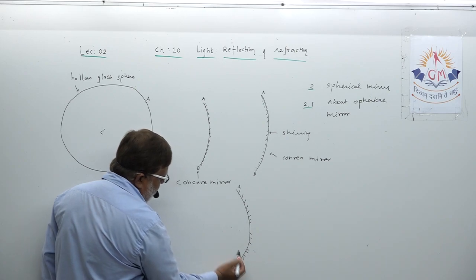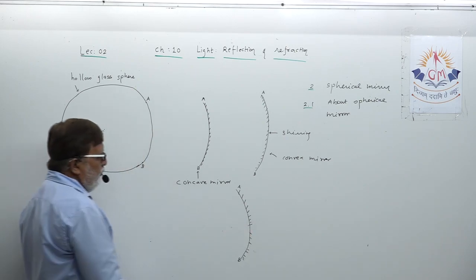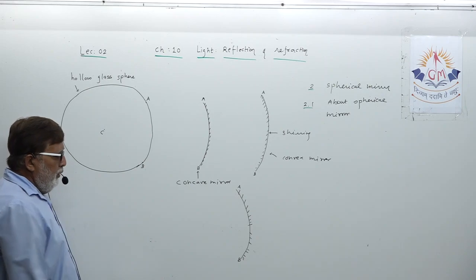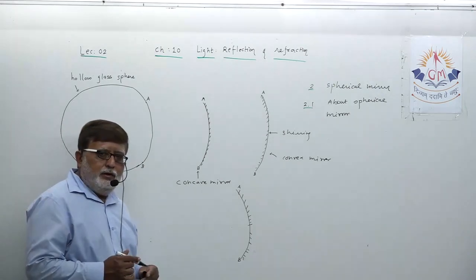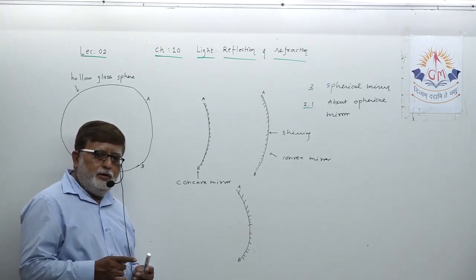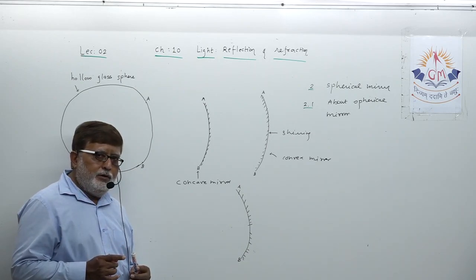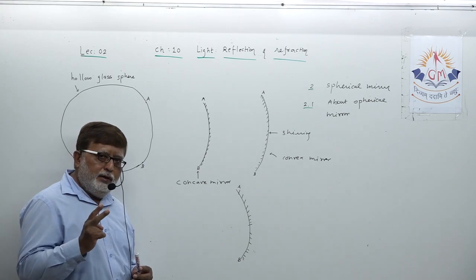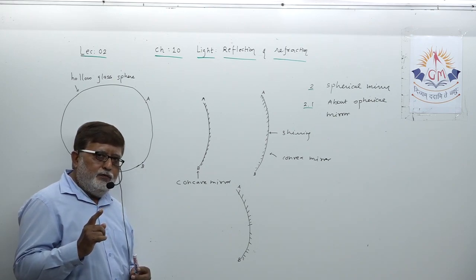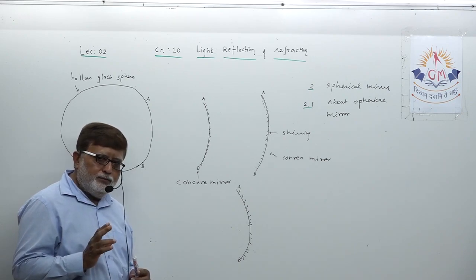First definition regarding concave mirror, dear student. For convex also, both spherical mirrors, either concave mirror or convex mirror, are part of an imaginary hollow glass sphere.